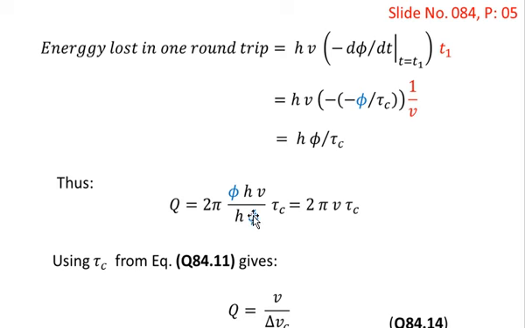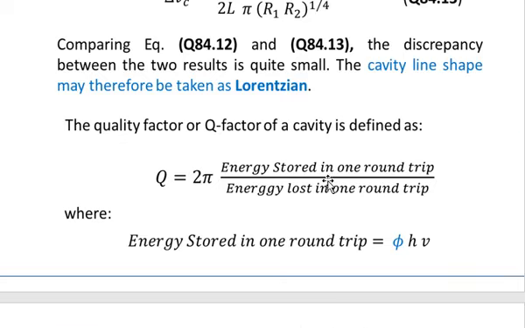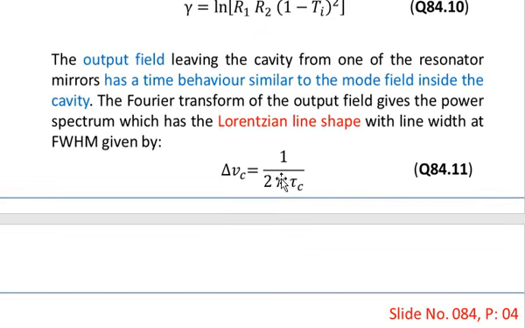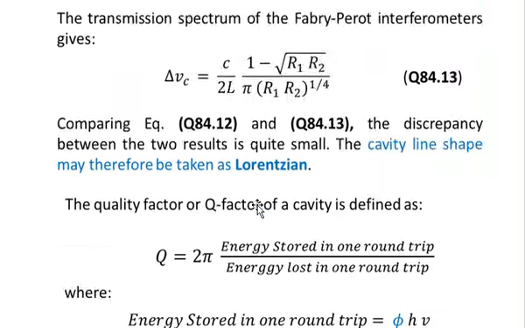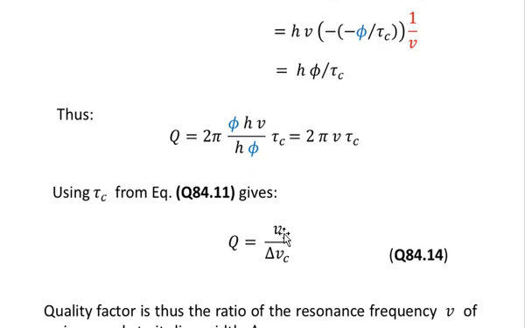After cancellation of the common terms, we have 2 pi nu into tau c. Using tau c from equation number 11, you can replace tau c with the representation of delta nu c. Then of course we can write down capital Q is equal to nu over delta nu c.